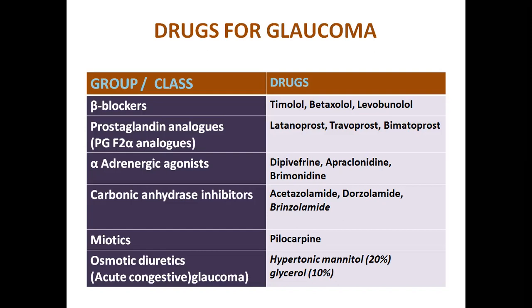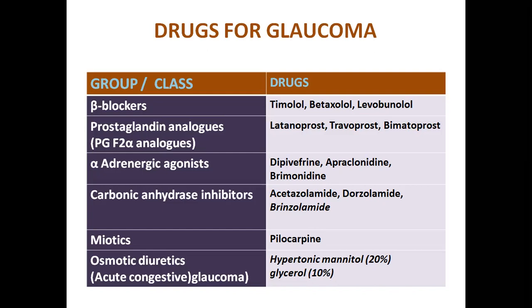In the prostaglandin F2 alpha analogs, we have latanoprost, travoprost, and bimatoprost. In the alpha adrenergic agonist group, we have dipivefrin, apraclonidine, and brimonidine. In the carbonic anhydrase inhibitor group, we have acetazolamide, dorzolamide, and brinzolamide.